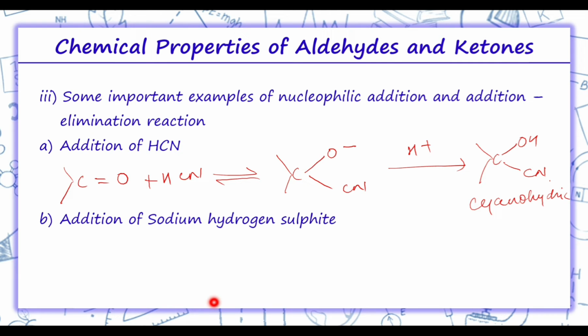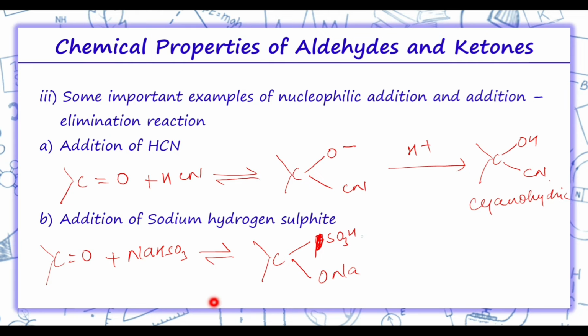Then coming on to addition of sodium hydrogen sulfite. So here we have aldehydes or ketones, NaHSO3, this is sodium hydrogen sulfite. So first of all, nucleophile will attack over here. The nucleophile attack will be like this, SO3H, and Na will go with ONa.